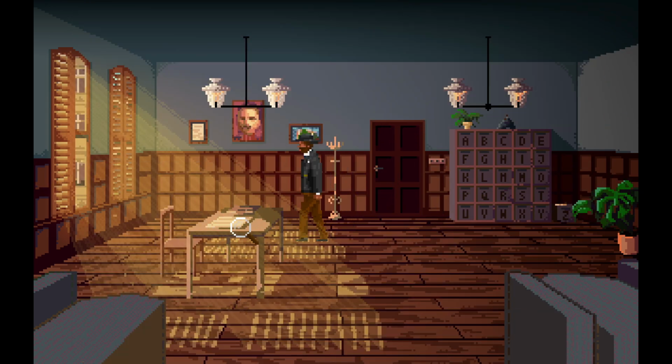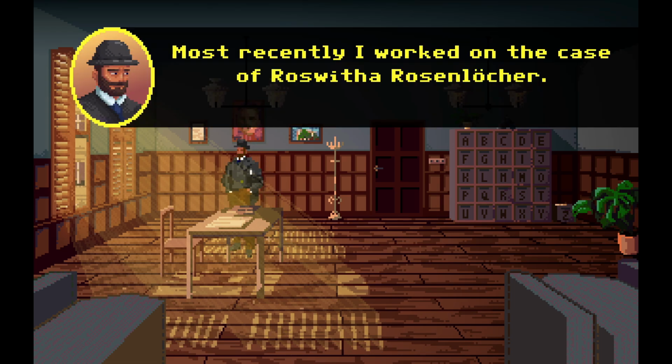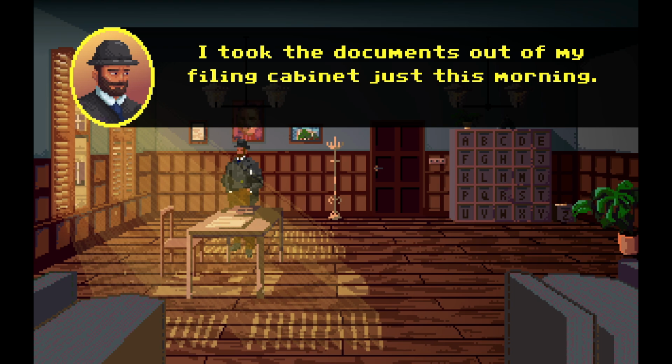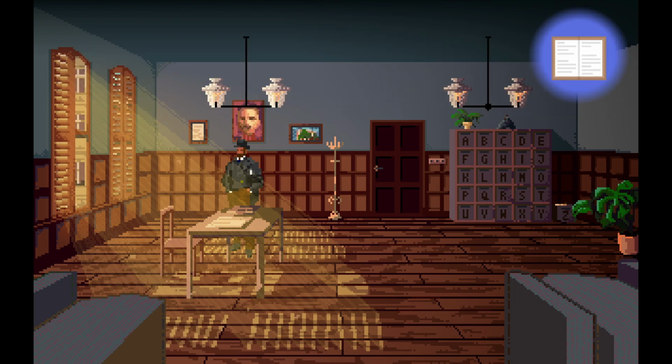Is it on the desk? Most recently, I worked on the case of a Roswitha Rosenlocker. I took the documents out of my filing cabinet just this morning. Okay.